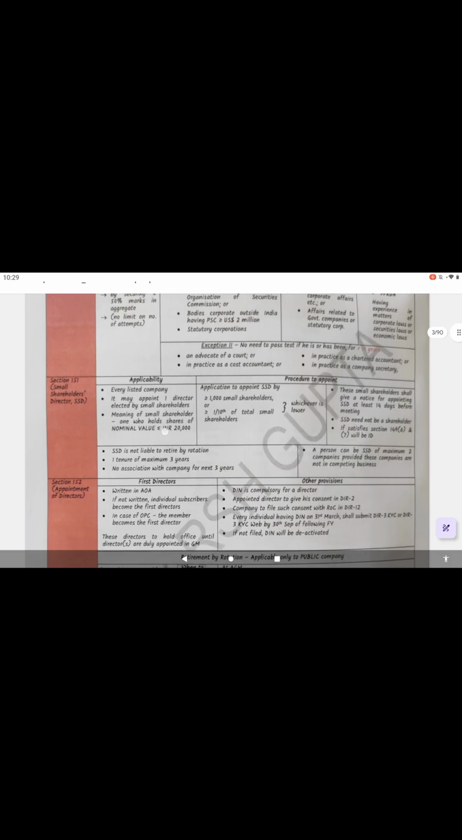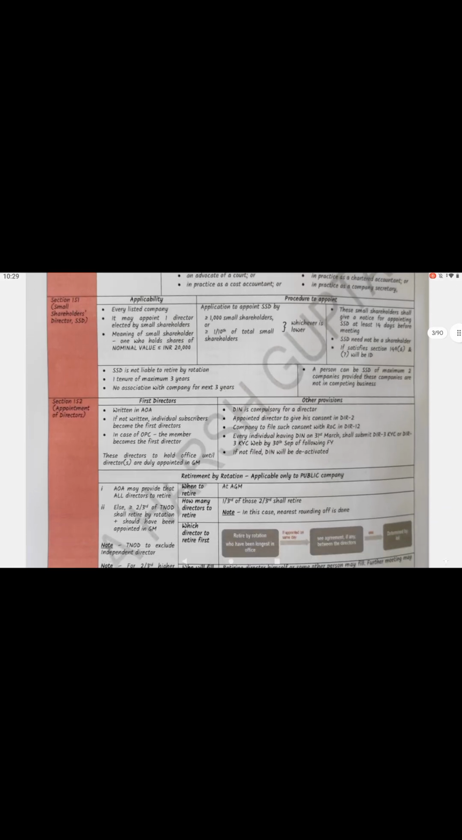You should remember, only for listed companies, and it appoints one director, requested by those who hold less than or equal to 20,000 rupees. And how many members need to request? Greater than or equal to 1,000 small shareholders, or greater than or equal to 1/10 of the total number of the shareholders, whichever is lower. Remember, whichever is lower. And the small shareholders shall give notice at least 14 days before